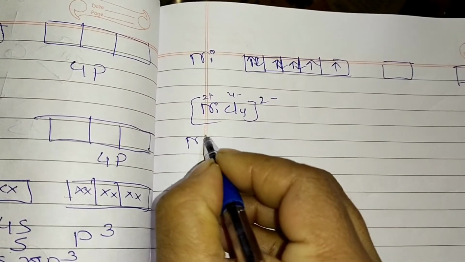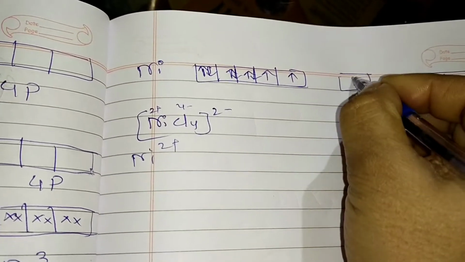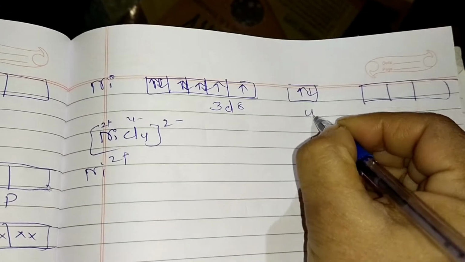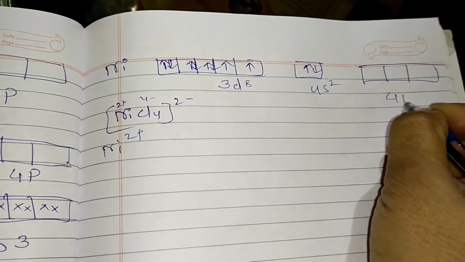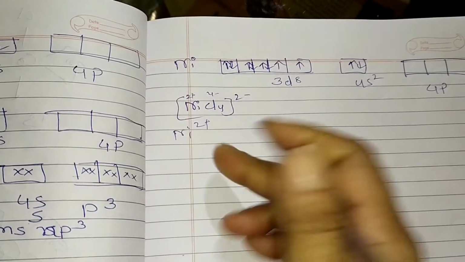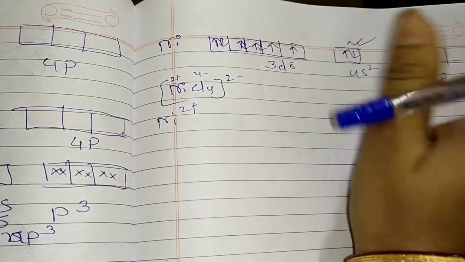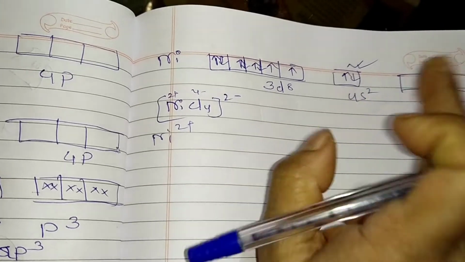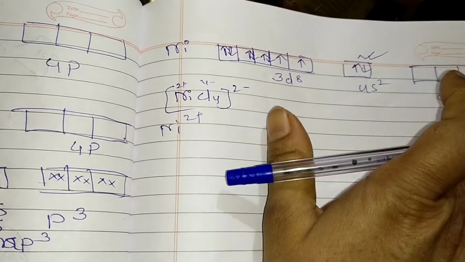So nickel is 2 plus, right? Here we write 4s2, this one is 3d8, this one is 4s2, and this one is 4p. Now when nickel 2 plus is there, this 4s2, these 2 outermost electrons, will be removed from the outermost orbital. Outermost is 4s here, so the electrons go first from the outermost.